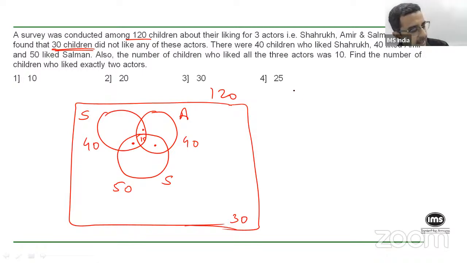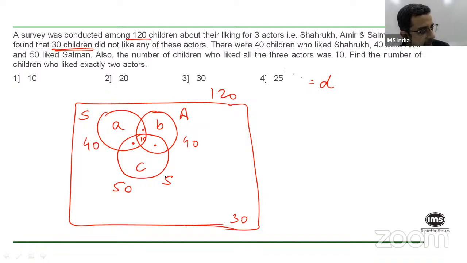Okay, look at it this way, right? Let's say this is A, let's say this is B, let's say this is C, okay? And let's say the three dots that I've drawn here, which are basically the people who like exactly two actors, add up to a total value D, right? So the three dots, dot plus dot plus dot, add up to be D. Do you understand what I'm doing?